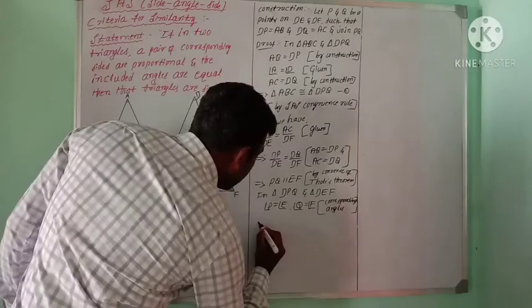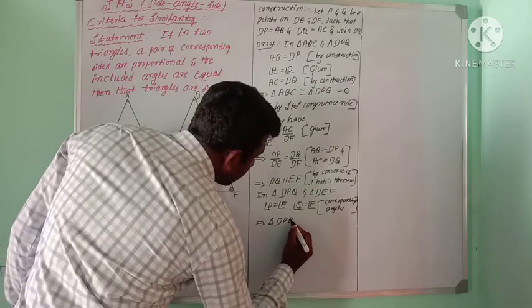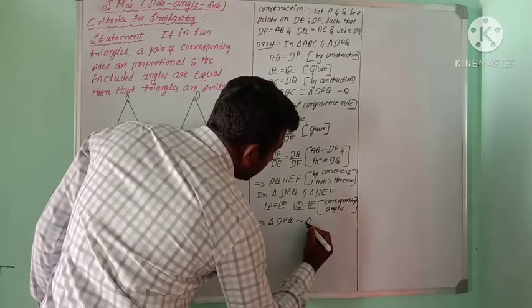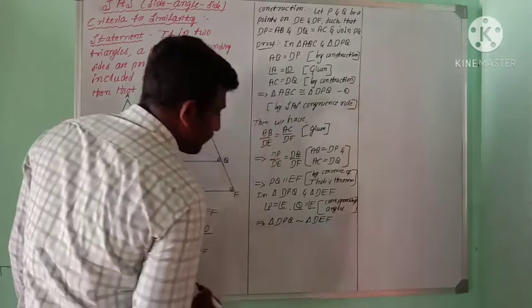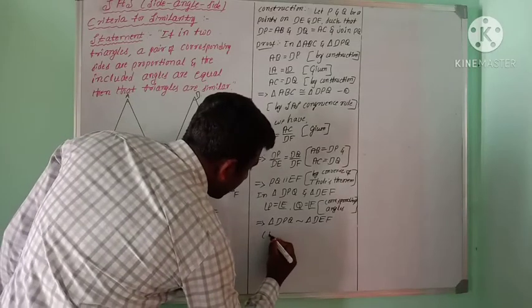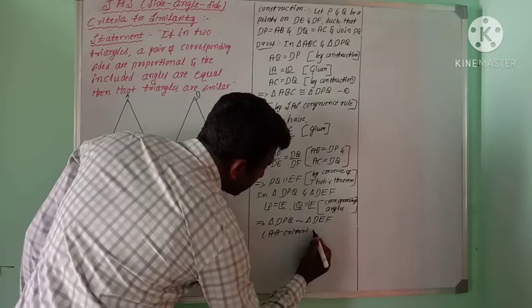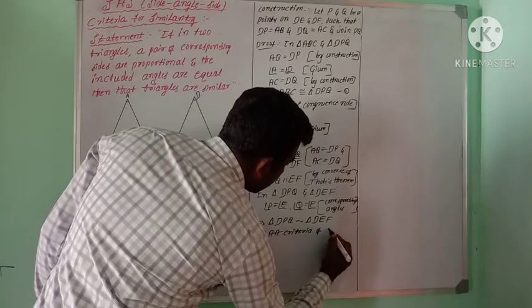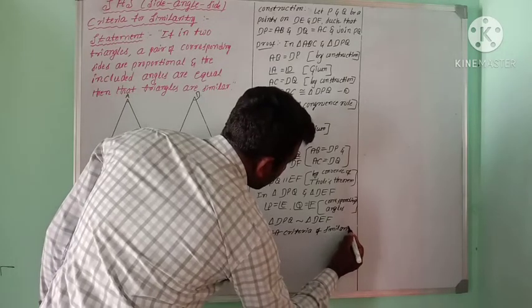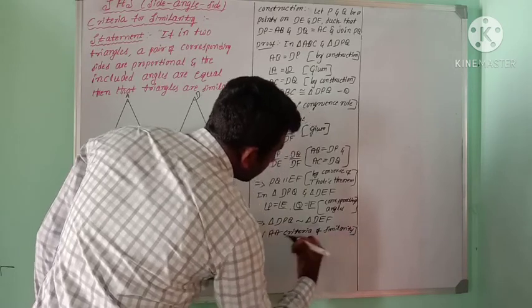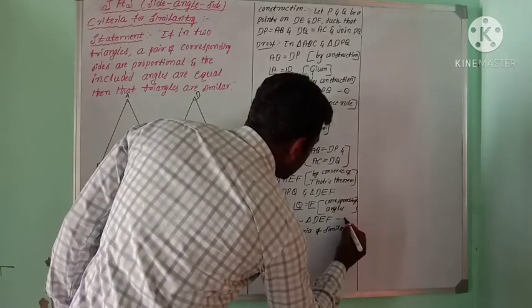Which implies triangle DPQ is similar to triangle DEF, by which rule? The angle criteria for similarity. And this result is considered as 2.